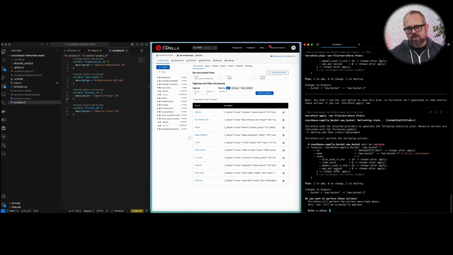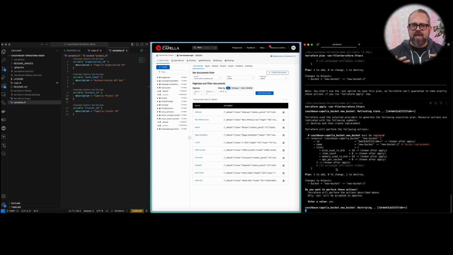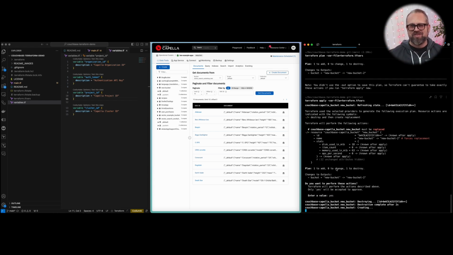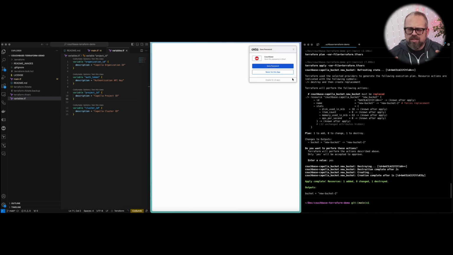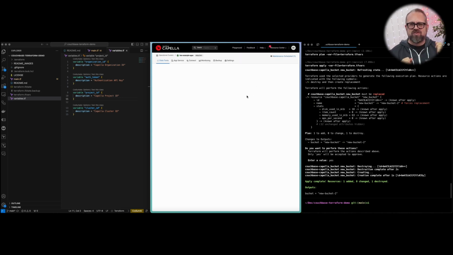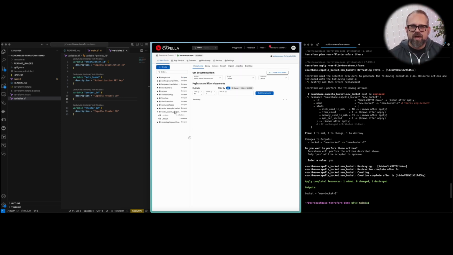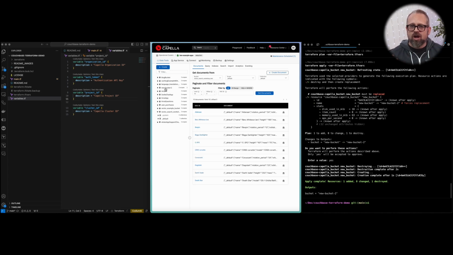Once we see the plan looks good, we can go ahead and execute that plan using the syntax of Terraform, which we may or may not be familiar with, but is pretty intuitive. It asks, are you sure you want to do this? And we say yes, we want to do that. And once we've done that, it takes a matter of seconds. We create the new bucket, and when we refresh our Capella UI, what we see in our bucket listings is now our new bucket.